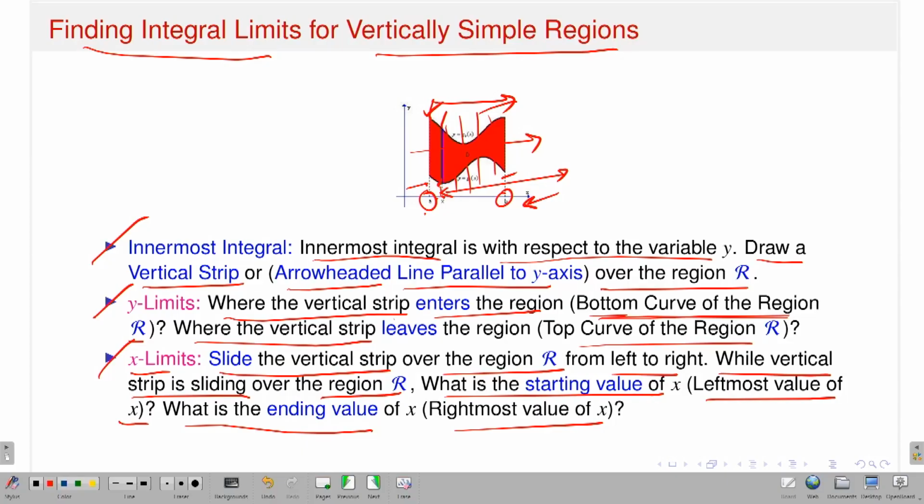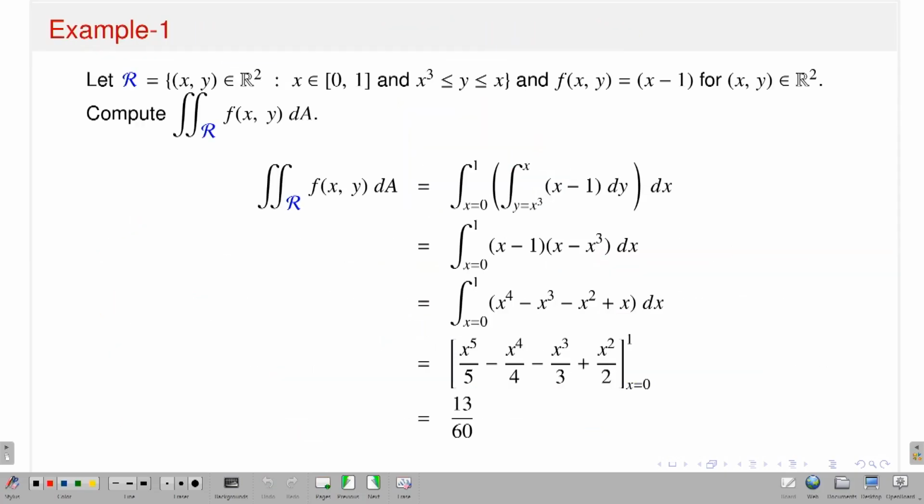Then you just shift your vertical line from left to right. The left vertical line starts at the point x equal to a, and the right one is at the point x equal to b. So, the limits should be x from a to b, and that is exactly the iterated integral you have to perform, which will give you the value of the double integral. One example will make it more clear.